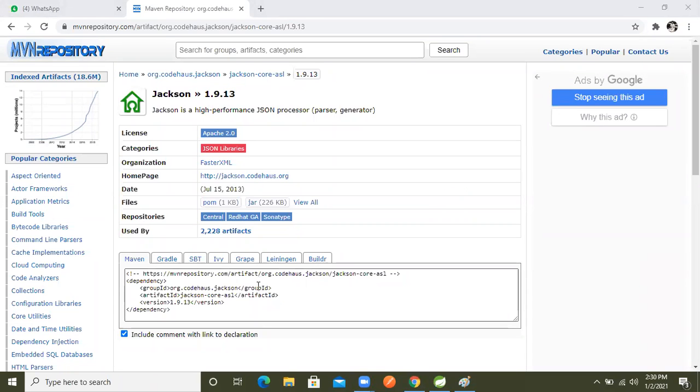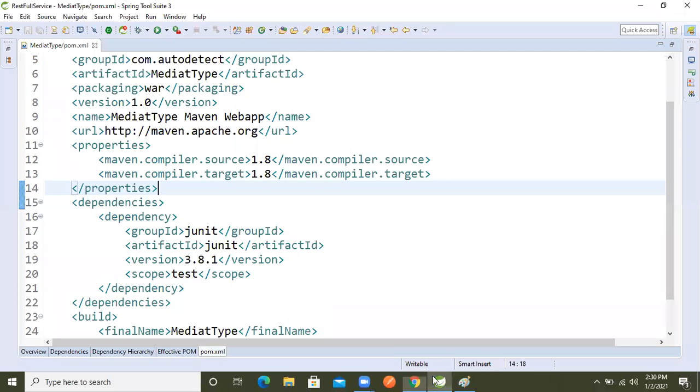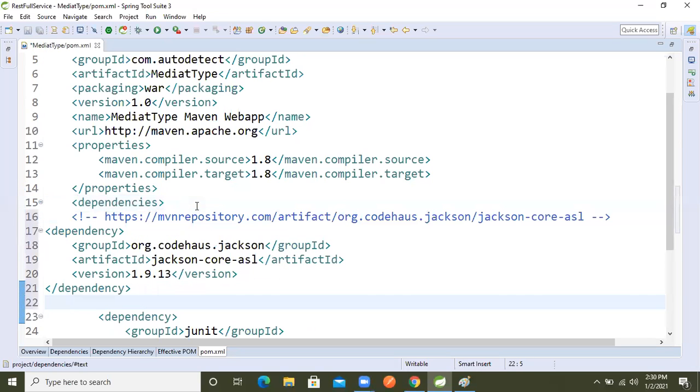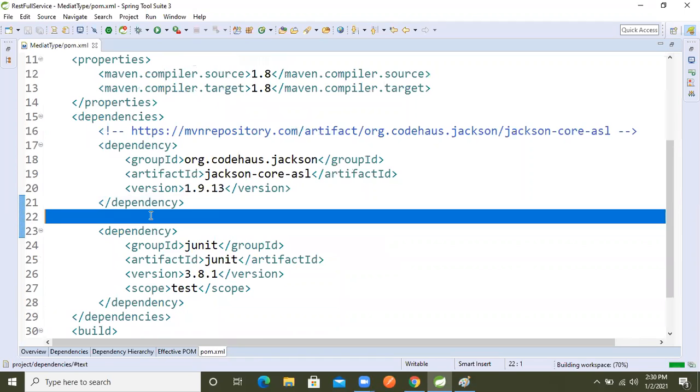So now what we will do now, we will copy this one. We will copy this dependency and we will go inside that. Now this time we will paste that dependency inside where? In the dependency tag only, right? After that, second one, what we will do now?